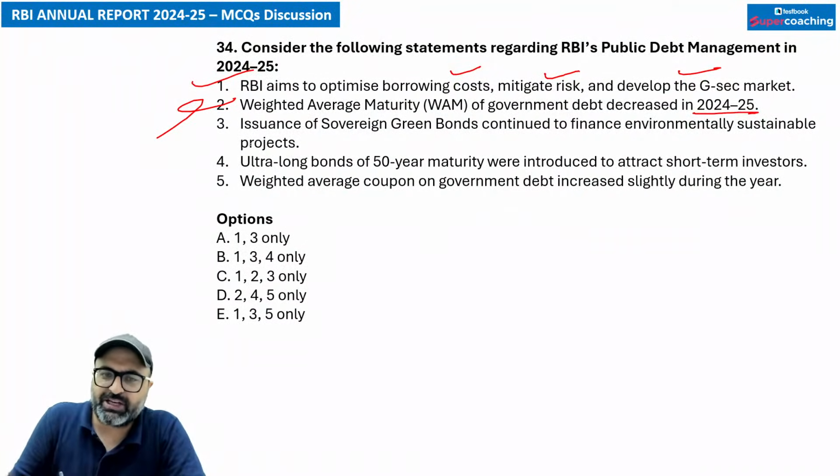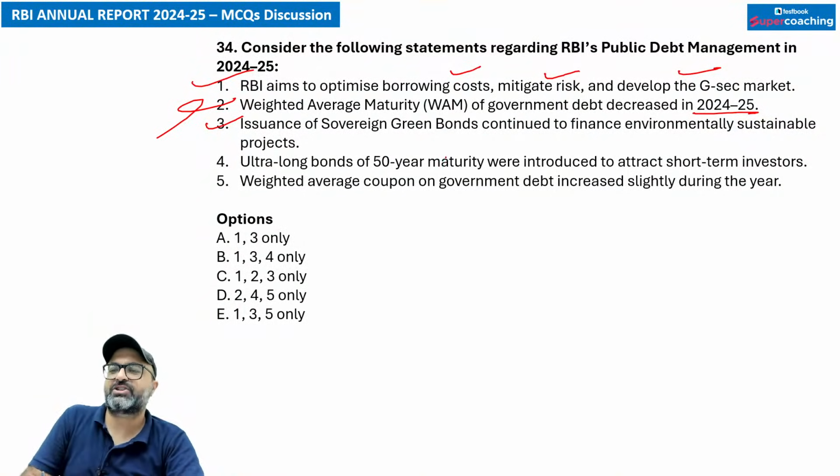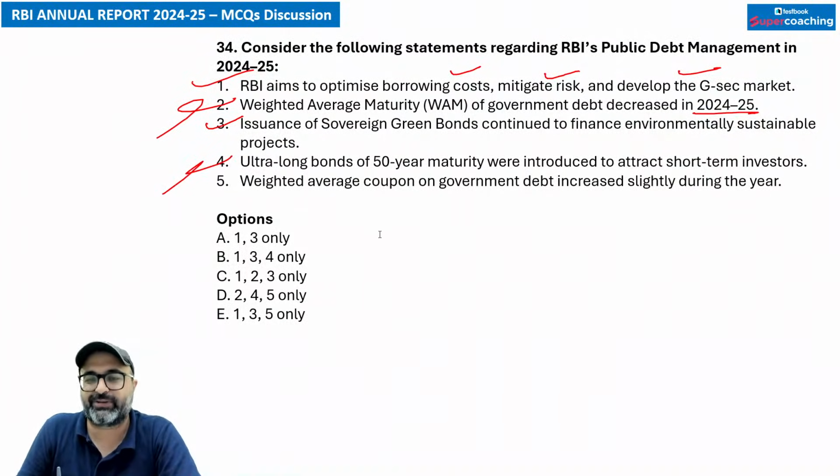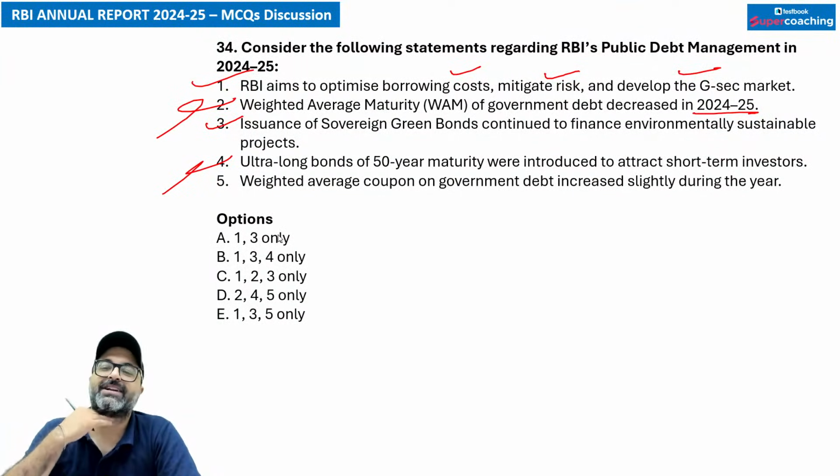Sovereign green bonds issuance continued. That is correct. Nothing wrong in that. Ultra long bonds of 50 years maturity were introduced to attract short term investors. नहीं sir, obviously we are targeting the long term investors. कुछ options मैंने शायद ज़्यादा बचकाने बना दिए. I'm sorry for that. मुझे लगा सारे अगर मुश्किल बना दिया तो कहीं confidence down ना हो जाए.